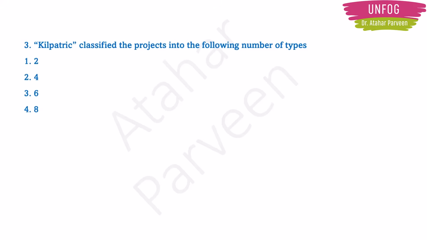Next question. Kilpatrick classified the projects into the following number of types. The project method was classified into 4 types, and this method was given by Kilpatrick. Kilpatrick was the one who told about the project method, I think in the 20th century.